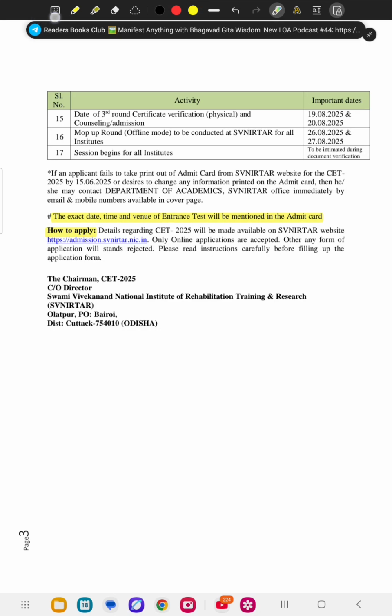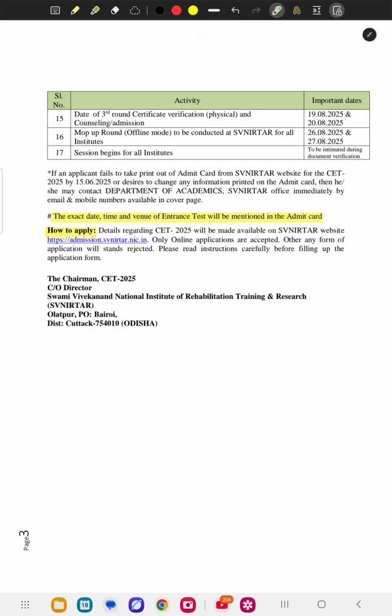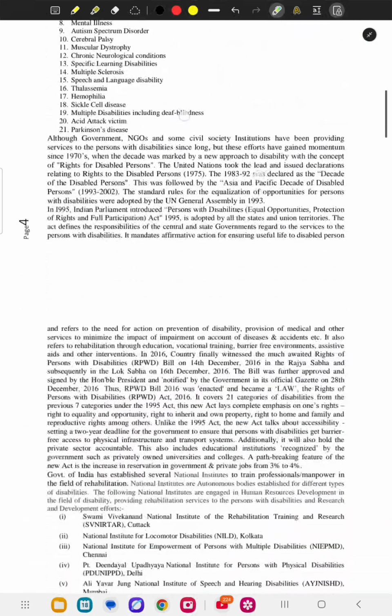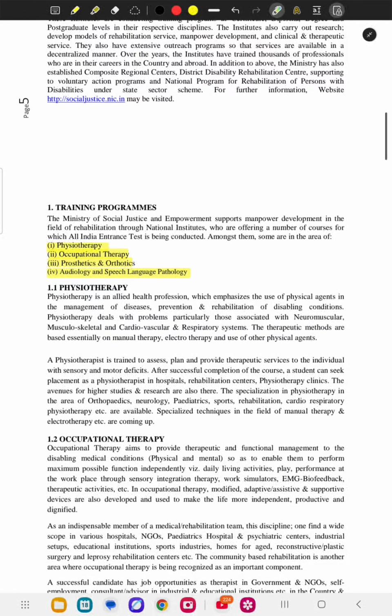Please remember your password, because that one-time password is necessary for the further process, like when you check the results and the admit card. In the training programs, as I already told you: first physiotherapy, that is PT, second occupational therapy, that is OT, third prosthetics and orthotics, that is PO, and fourth audiology and speech language pathology.